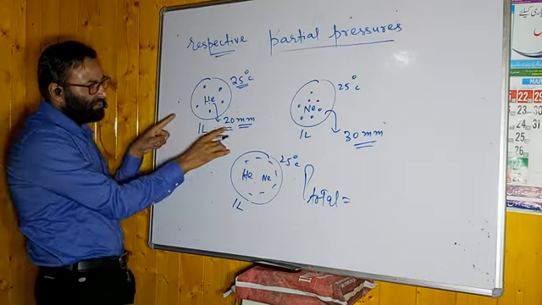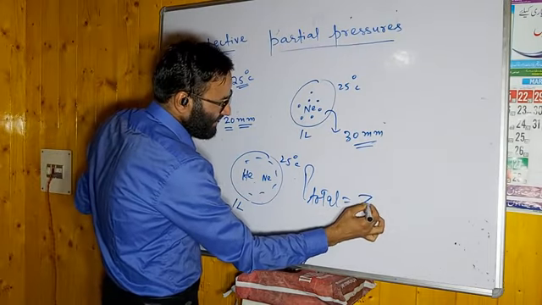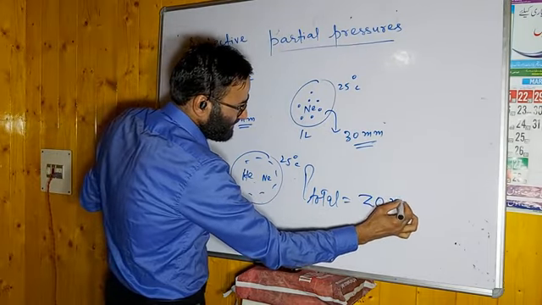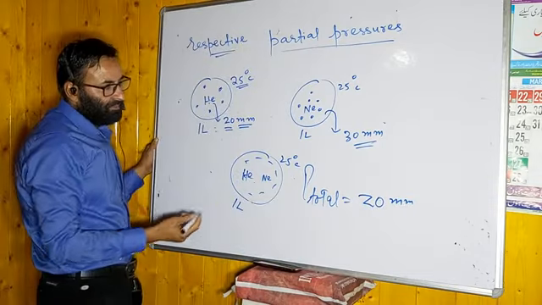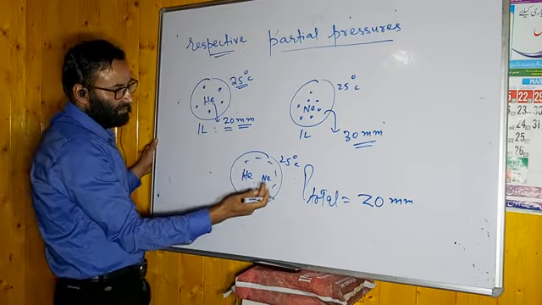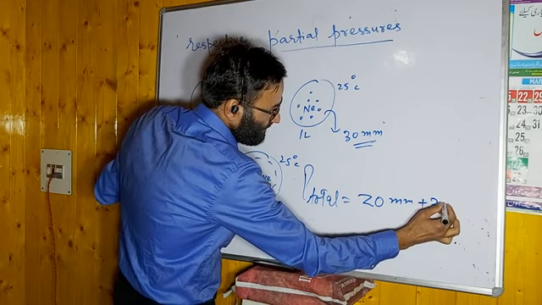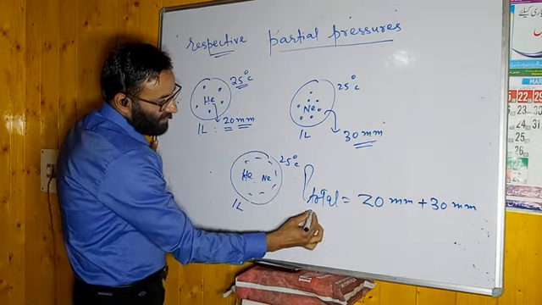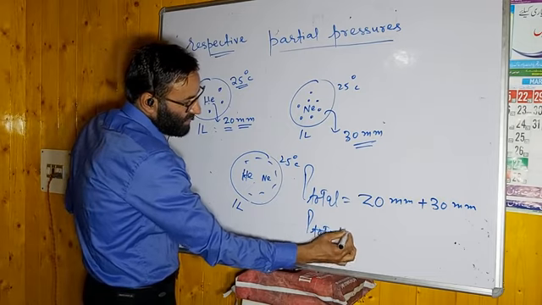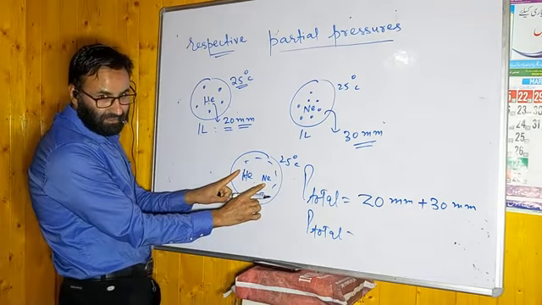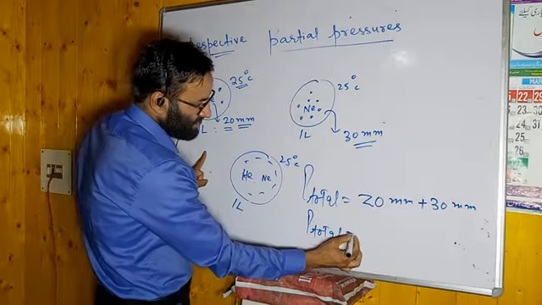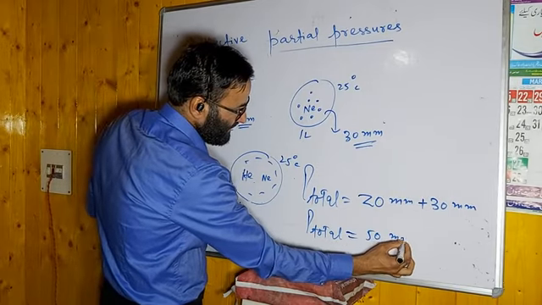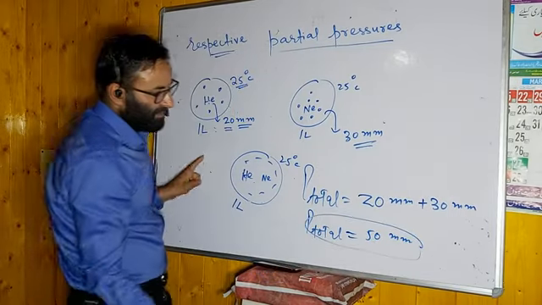And how much pressure at that time the helium gas exerted? 20 mm. And the pressure exerted by the neon, that will be 30 mm. It means that P total will be equal to the sum of these two gases. याद रखना, sum of these two gases, that will be 50 mm.